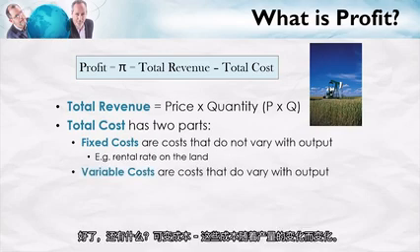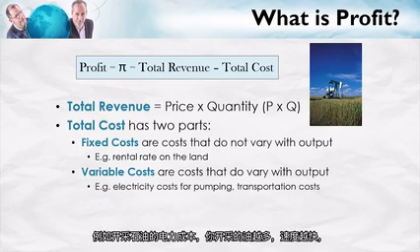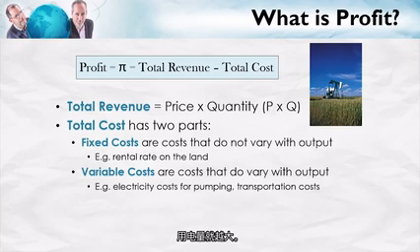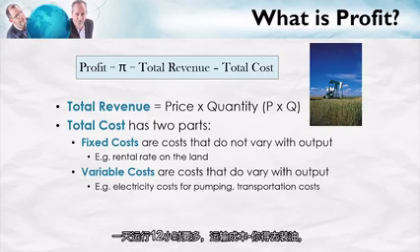Okay, what else? Well, variable costs. These are the costs that do vary with output. So for example, the electricity costs for pumping oil. The more oil you pump, the faster you get your rig to go, the more electricity you're going to use up. If you run it 24 hours a day, you're going to use more electricity than if you only run the pump 12 hours a day.